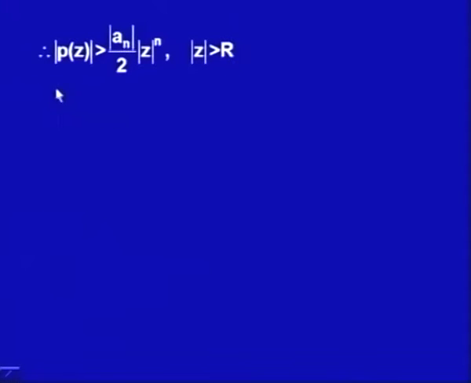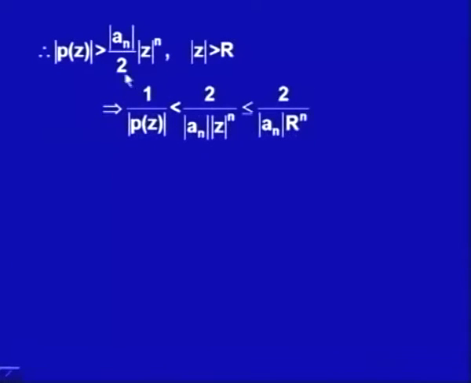Now, suppose my p(z) is not 0 for any z in this whole region, then what I would get is that 1/|p(z)| is less than 2 upon mod of a_n into mod of z to the power n. This is because mod of z is greater than r, so it should be 2 upon mod of a_n into r to the power n.